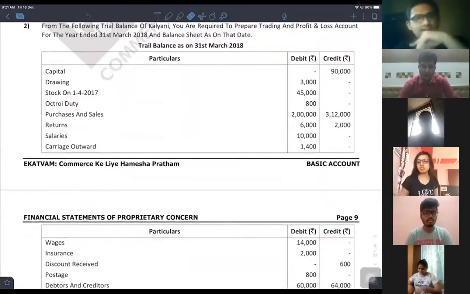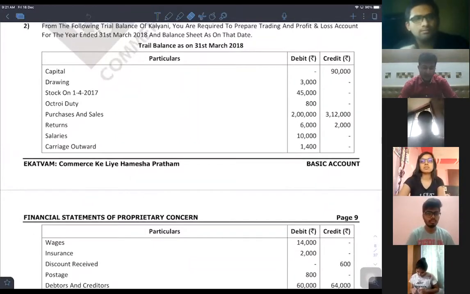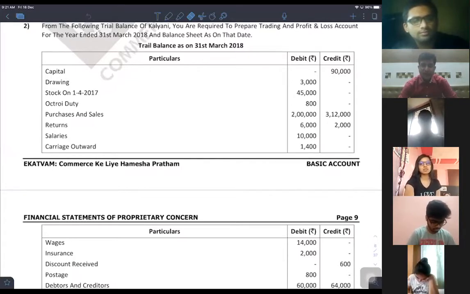From the following trial balance of Kalyani, you're required to prepare a trading and profit loss account for the year ended 31st March 2018 and balance sheet as on that date. Capital is given, drawings are given, stock on 1st April 2017. Octroi duty is nothing but a kind of freight or carriage inward. Earlier it used to be the octroi duty.